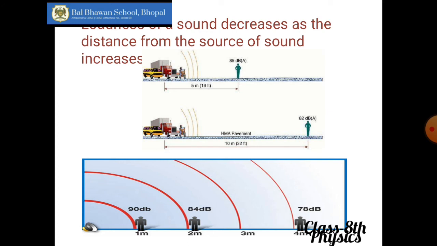So these are the three factors on which the loudness of a sound depends. First is the amplitude of a vibrating body. The second is the surface area of the vibrating body. And third is the distance between the source of sound and the receiver.